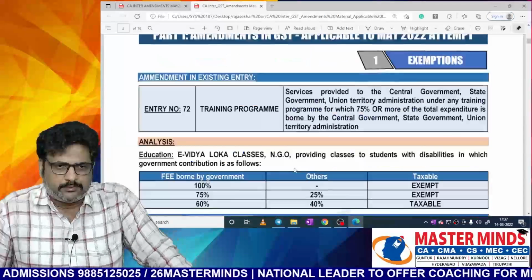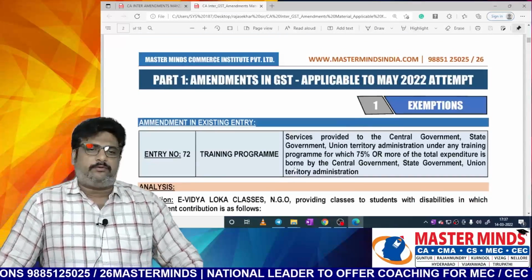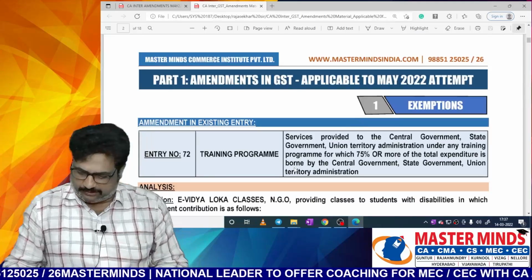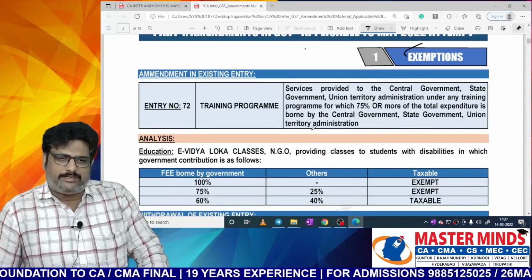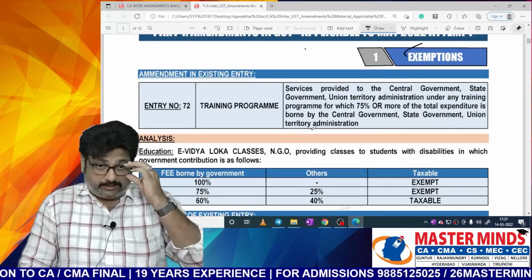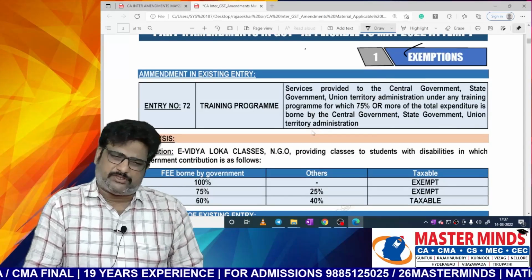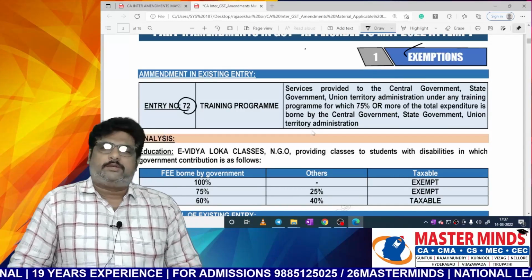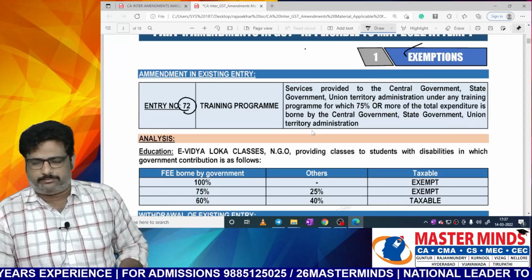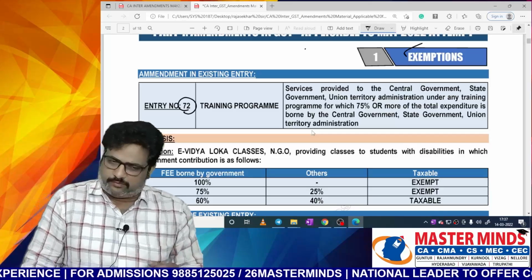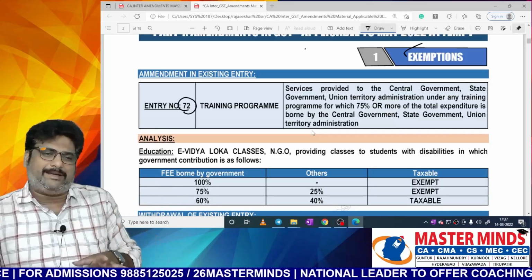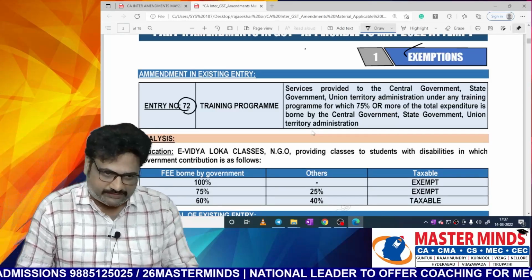Okay. So here we will start with the exemptions chapter. Amendment in the existing entry, actually this is entry number 72. It may not be very relevant from the examination point of view, but there was one amendment in that particular entry. That's why we are going to discuss that.